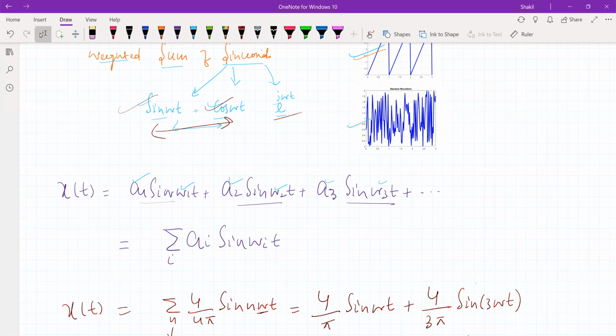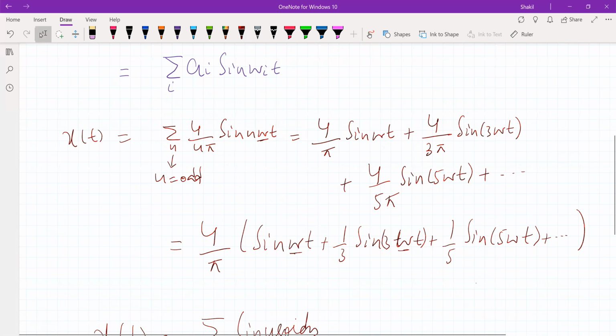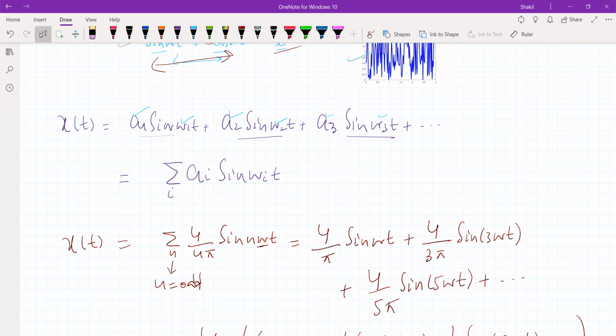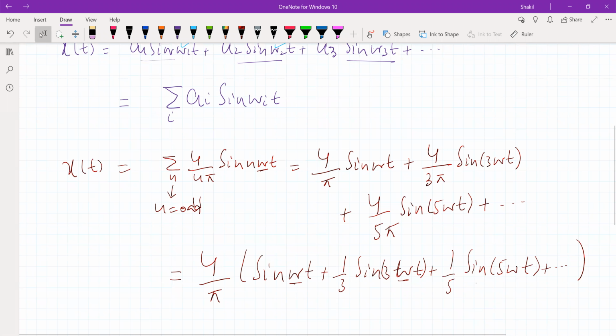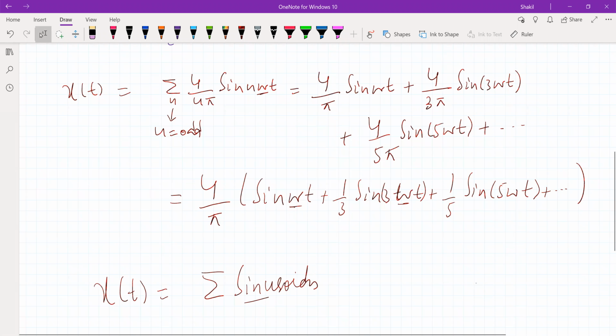Why we use sine waves, why we use cosine waves, and why we use complex exponentials gives rise to different Fourier analyses that we shall learn later. I hope you have got the concept. The point in Fourier analysis is we can express any signal as a weighted sum of sinusoids. And here we have given the example of a square wave, which we can approximate by taking the weighted sum of these sinusoids.